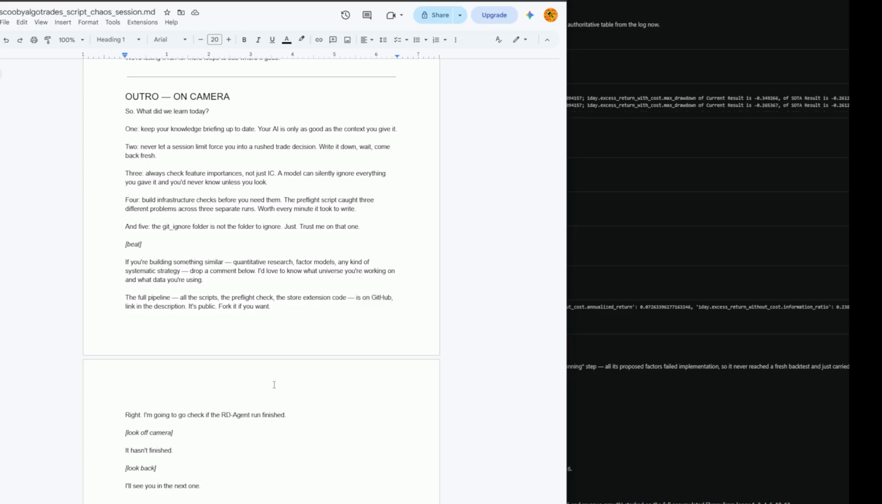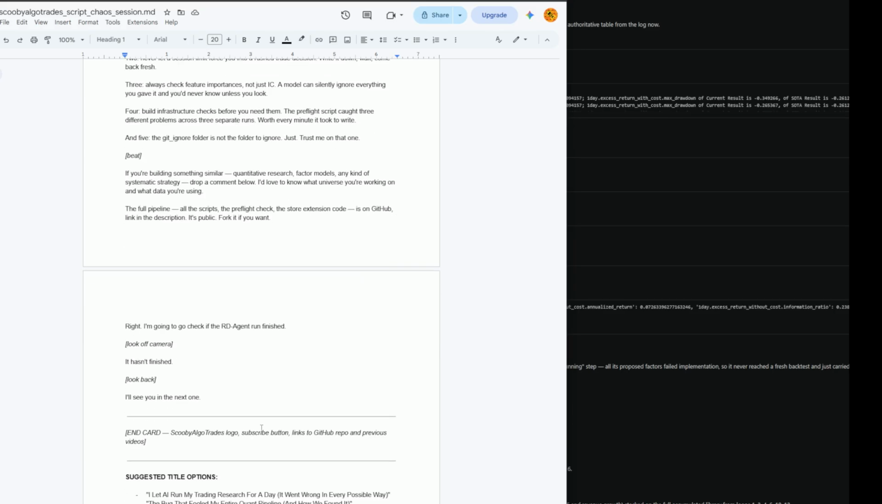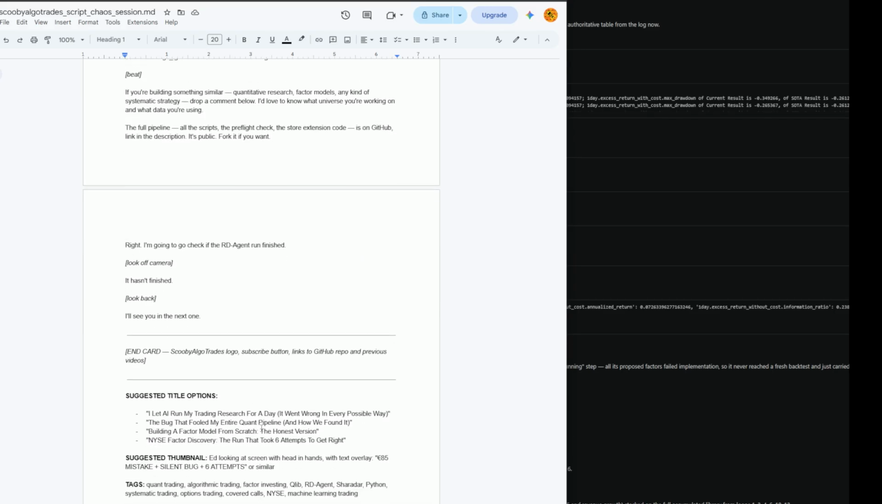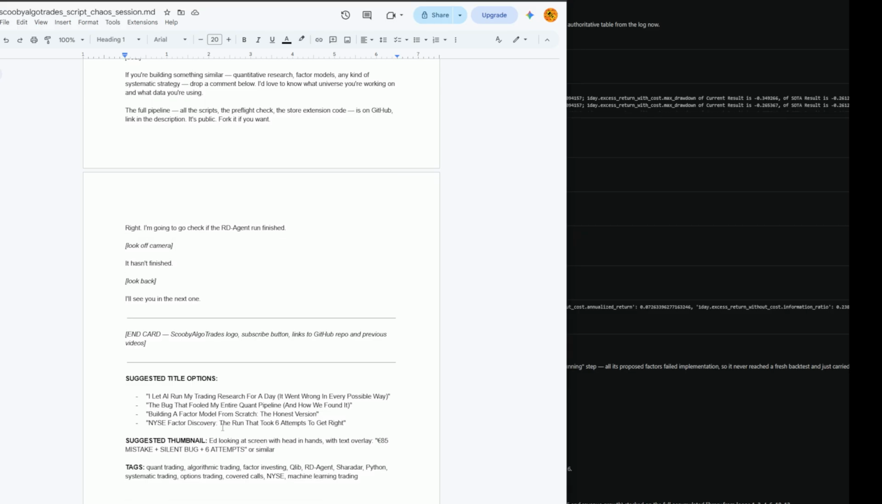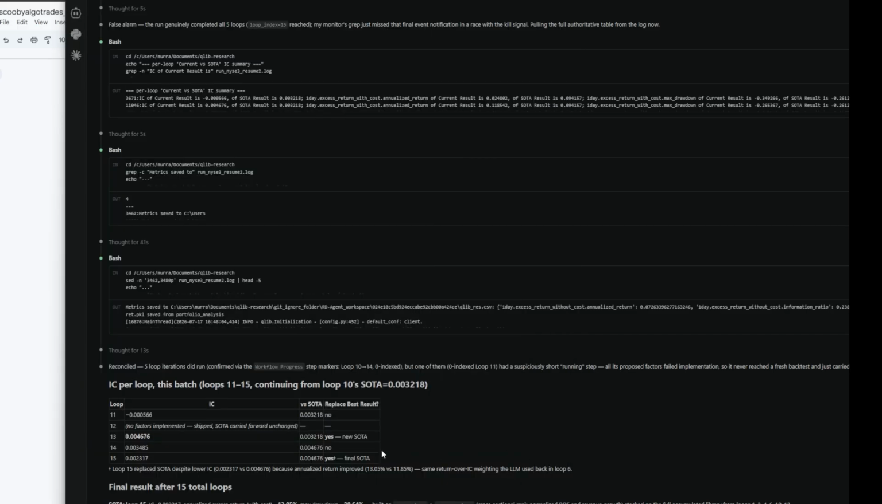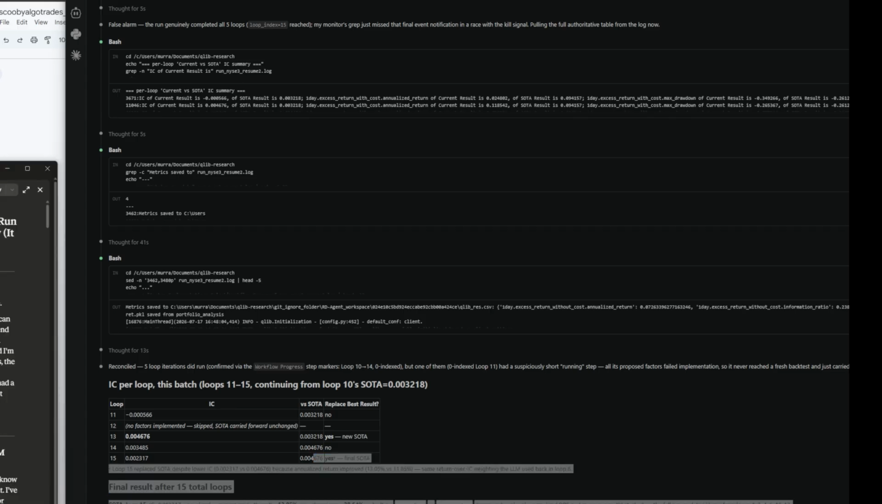Right, I'm going to check if the RD agent run finished. It hasn't finished. I'll see you in the next one. Scooby Algo Trade suggested title options, suggested thumbnail. Okay, I'm actually looking here. What is it? Here it is. It did finish. So let's see. I'm going to put this in right now. Okay.